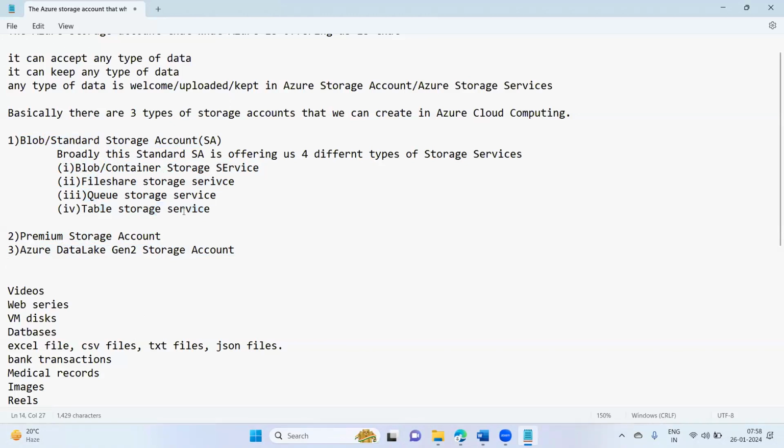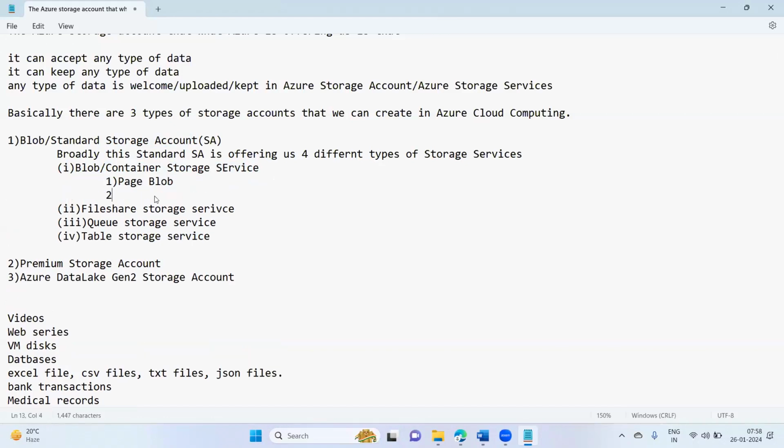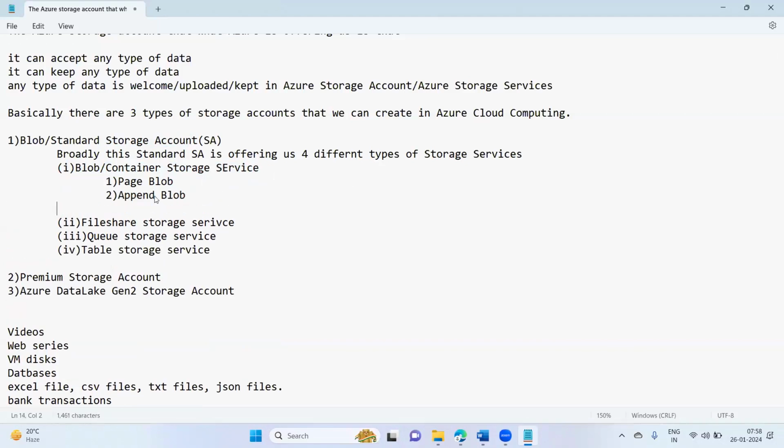Okay. Fine. So broadly, there are four different types of storage services this standard storage account is offering us. Now this blob or container storage service is again offering us three different types of storage services. What are those? Page blob, append blob, and block blob.